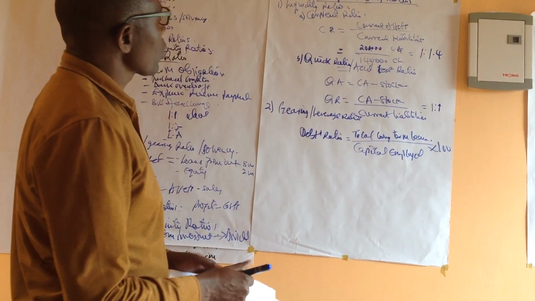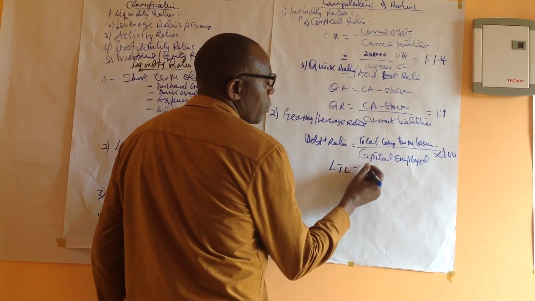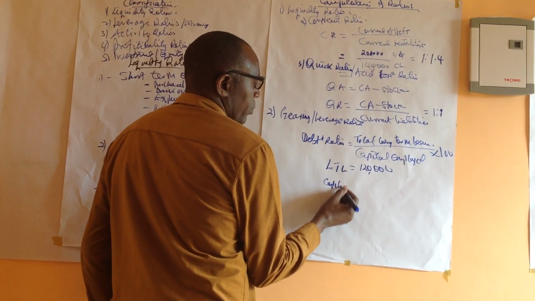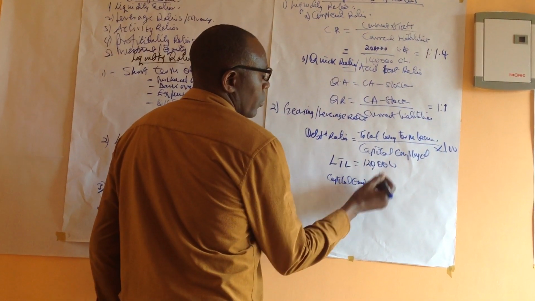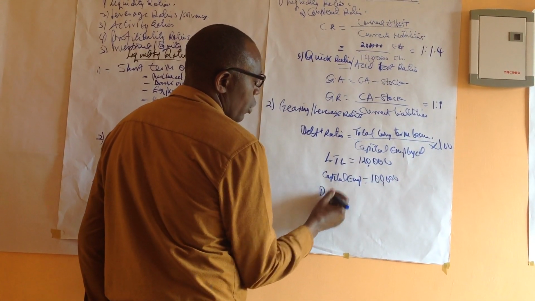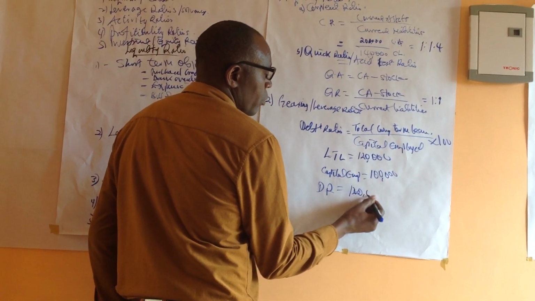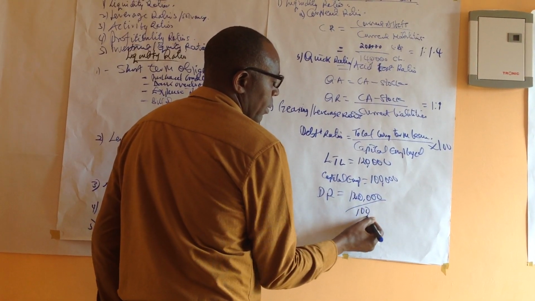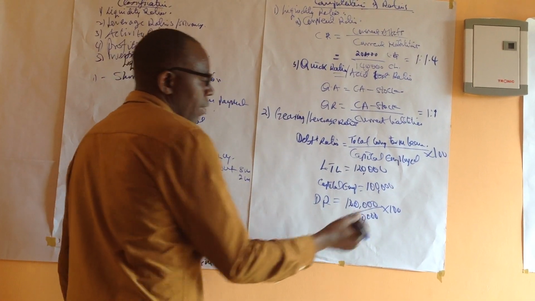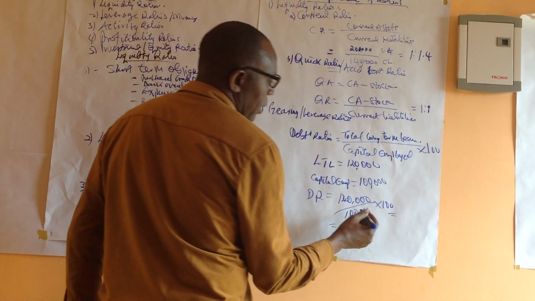For example, suppose our long-term loans are 120,000 and our capital employed is 100,000. Then our debt ratio will be the long-term loan, 120,000 over 100,000, times 100, meaning it is presented in percentage form.